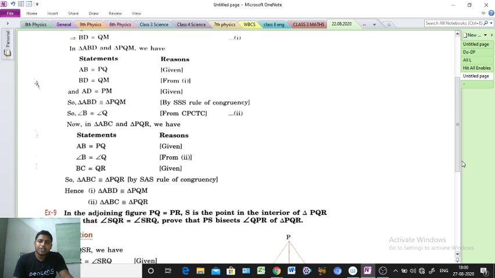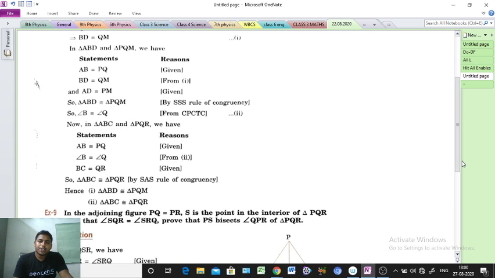This side and this side are equal. S is a point in the interior of triangle PQR such that angle SQR equals angle SRQ. Two angles are also equal. Prove that PS bisects angle QPR of triangle PQR.